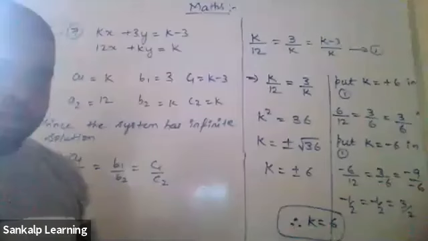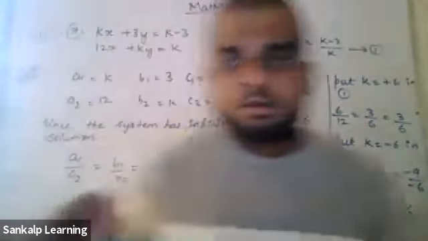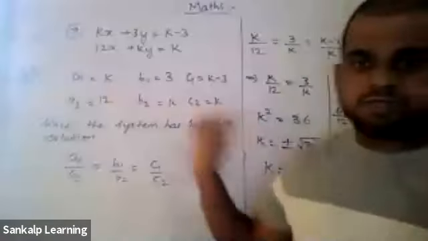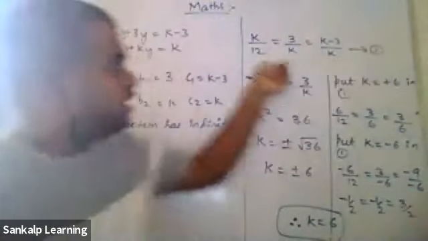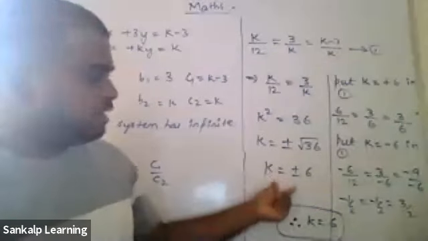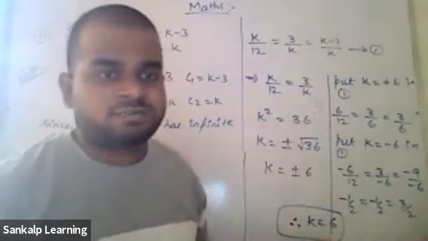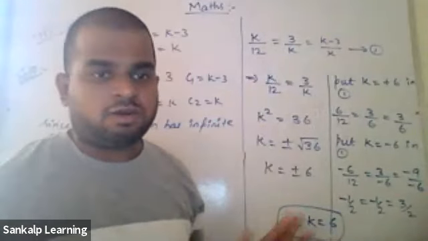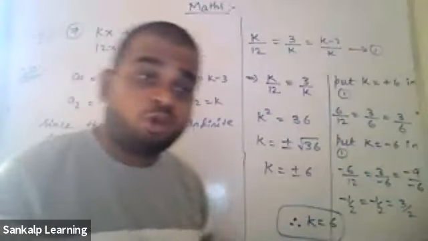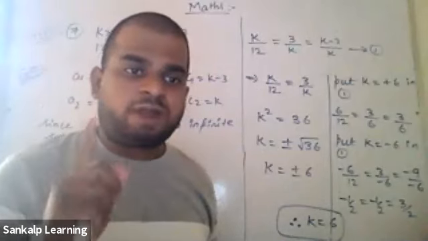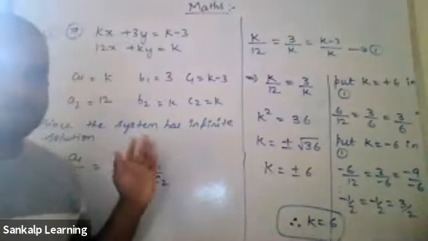Quickly, I'll just summarize it. Please listen. What should you do? Find A1, B1, C1, A2, B2, C2. Then take the condition, substitute the values, take it as equation 1. Take the first two parts, equate them, you will get a value. Put the values back in the equation and check whether they are satisfying. If they are satisfying, good. If they are not satisfying, don't take it. Sometimes both the values will be correct, sometimes both the values may not be correct, sometimes only one value will be correct. Whichever is correct, take it. Whichever is wrong, leave it. I hope it is clear.